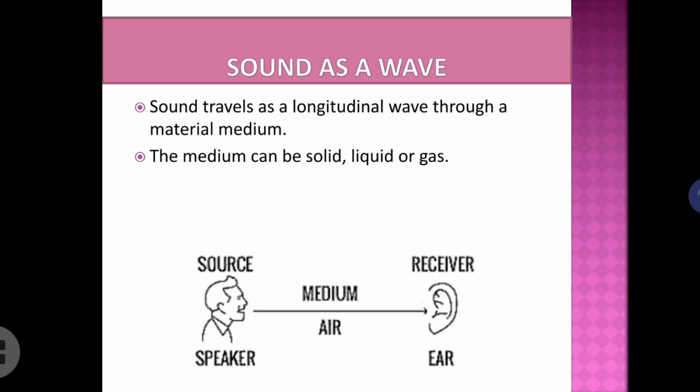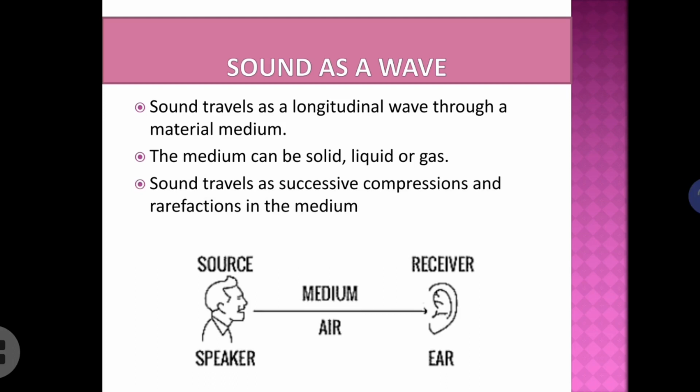As I told already, the medium can be a solid, liquid or gas through which the sound can travel. And one particular property of this sound wave is that it travels as successive compressions and rarefactions in the medium. So don't confuse with the terms compressions and rarefactions. Sound travels as successive compressions and rarefactions in the medium.